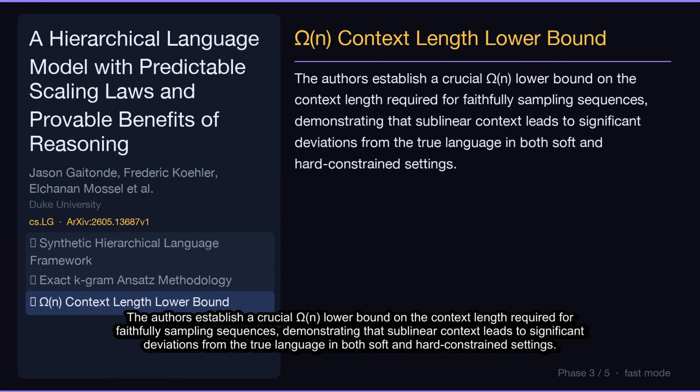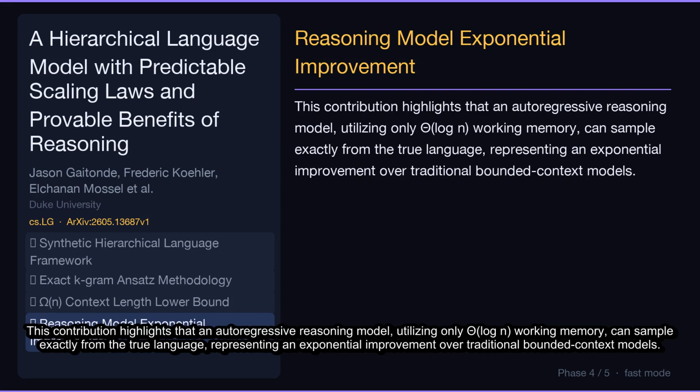The authors establish a crucial Ω(n) lower bound on the context length required for faithfully sampling sequences, demonstrating that sublinear context leads to significant deviations from the true language in both soft and hard-constrained settings. This contribution highlights that an autoregressive reasoning model, utilizing only Θ(log n) working memory, can sample exactly from the true language, representing an exponential improvement over traditional bounded context models.